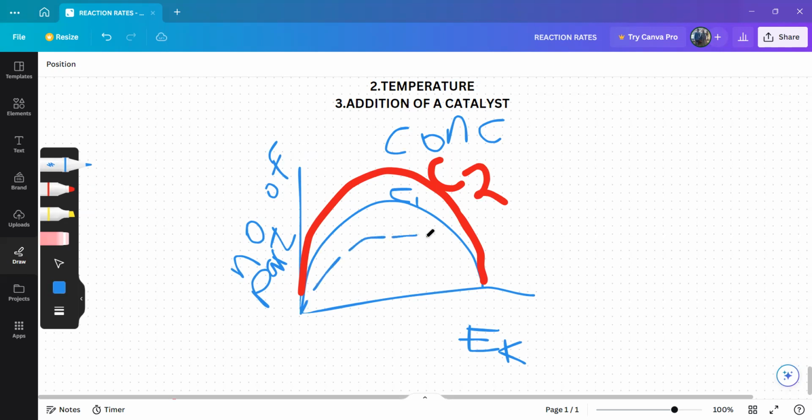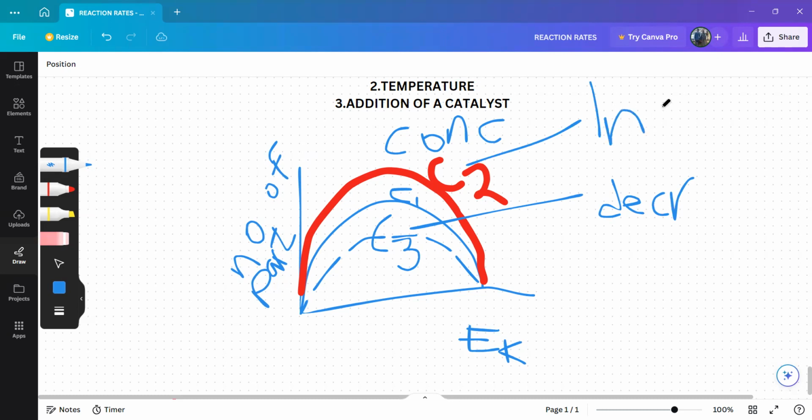It is easy for the graph of concentration. If it is increased, it will go above the one you were initially given. But if it is decreased, it will go below the one you were initially given. So this is when concentration is decreased, but this is when concentration is increased. So the graph we were initially given, we saw it is C1. The C2 graph is when concentration is increased. The C3 graph is when concentration is decreased.